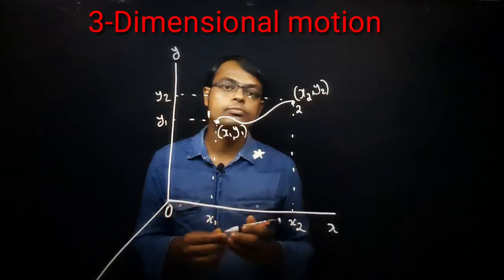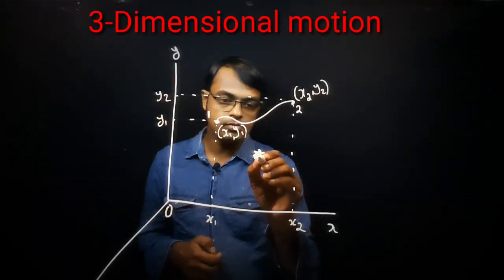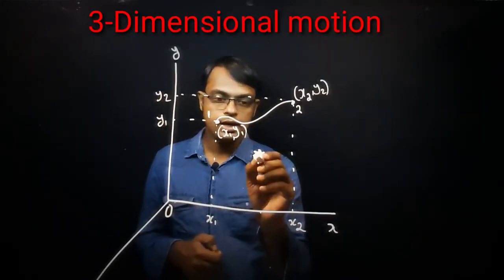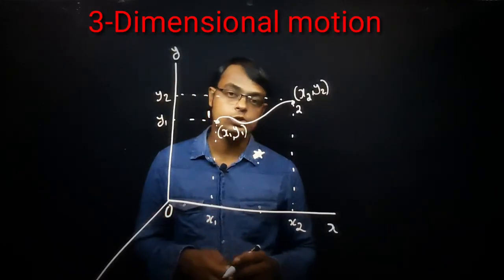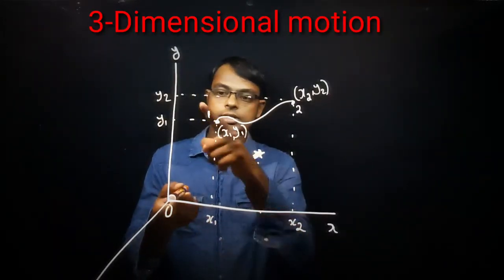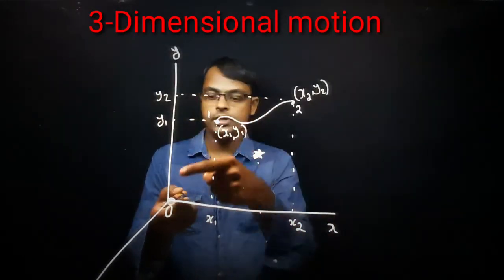How can you say the position of the fly here? The position of the fly will come along the x-axis and along the y-axis and along the z-axis also, correct? So the z-axis means definitely perpendicular to the x and y. While drawing, you can draw only like this, but this will come like this: x, y and z.